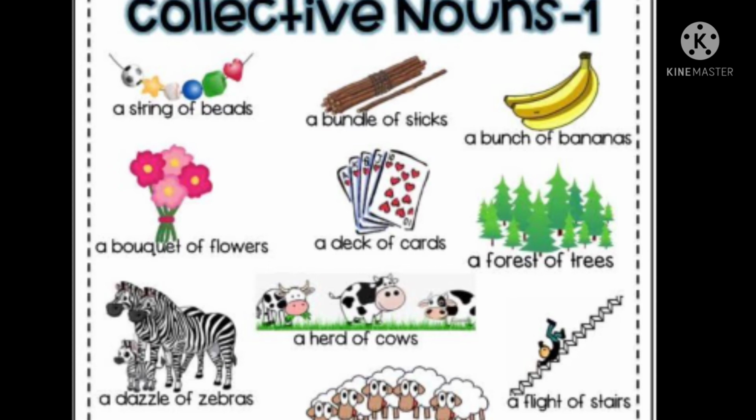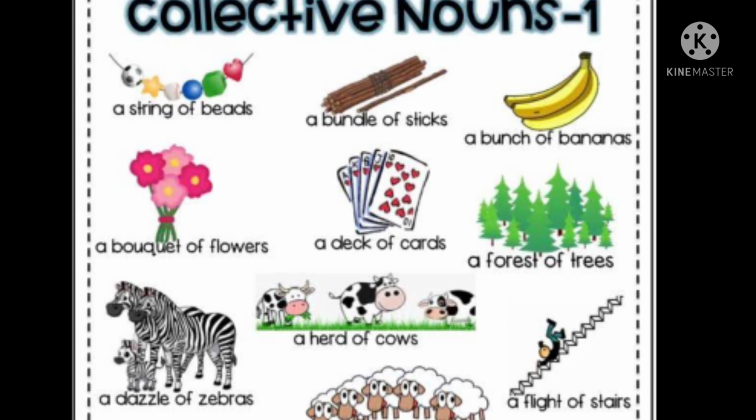First we have a string of beads. Now students, there is a string, right? A string in which we put the beads. So there are a lot of different beads in the string. So that's a group. That's why it's called a collective noun. Next we have a bundle of sticks. There are a lot of sticks in a bundle. So hence it's collective, right? Collectively all the sticks are there in a bundle. So it's a collective noun.